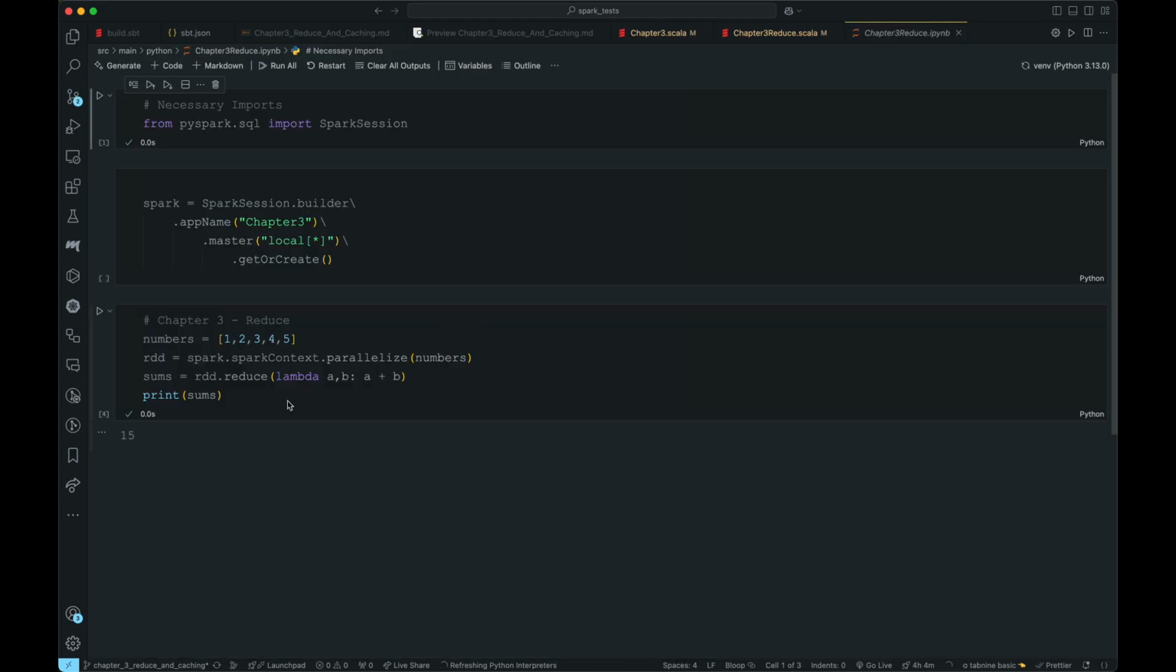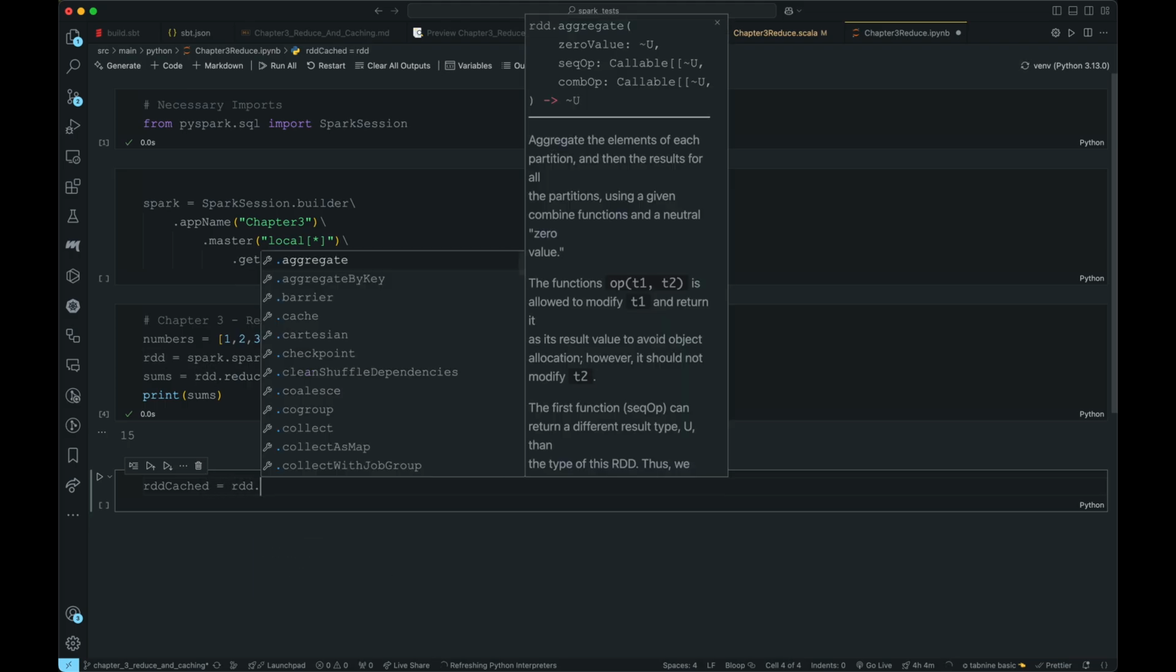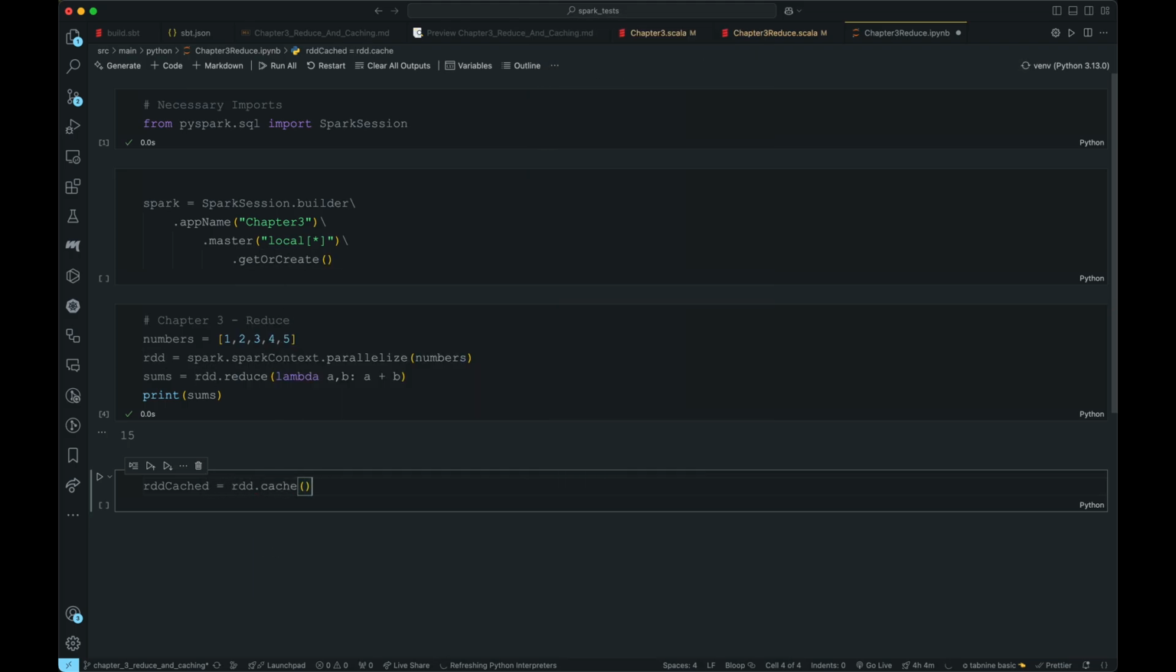Okay, so we can create one more block. RDD we already have, right? So RDD cached equals RDD dot cache. Not sure if it is callable or not. Let's see. Yeah, so this will basically cache your responses. Cache the RDD in memory, but make sure it's not too big.